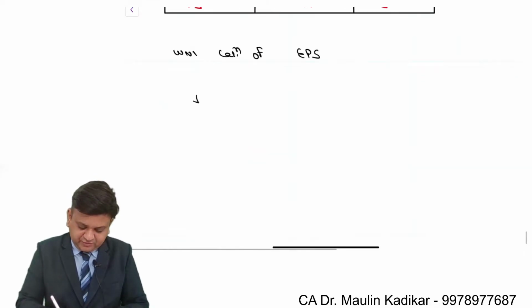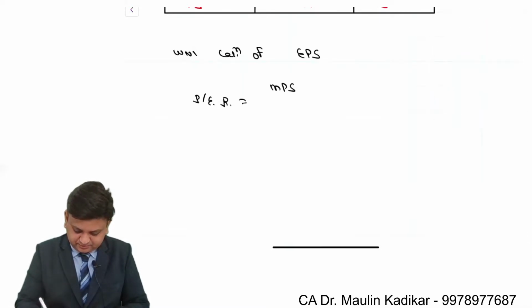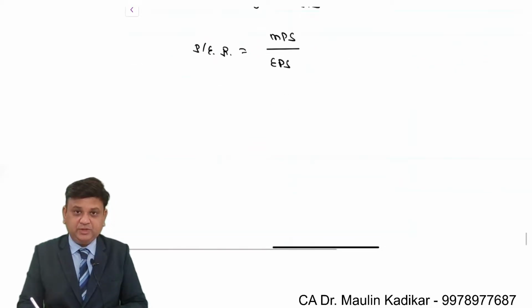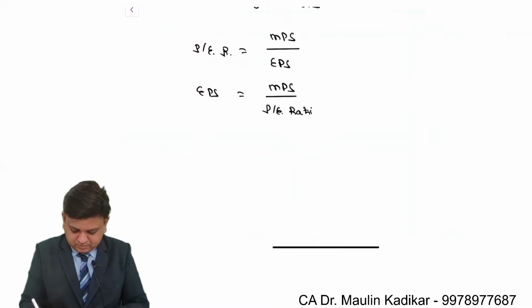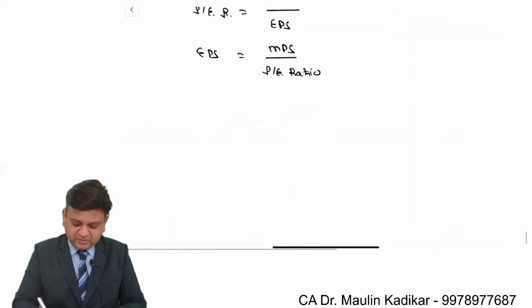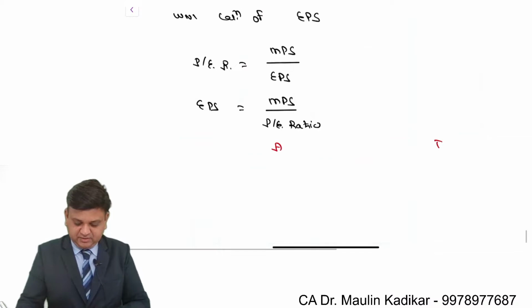What is the formula of the price earning ratio? Formula of the price earning ratio is MPS upon EPS. Now we have to compute the EPS. It is found as MPS upon price earning ratio. It is required to be calculated for the acquiring company and for the target company.